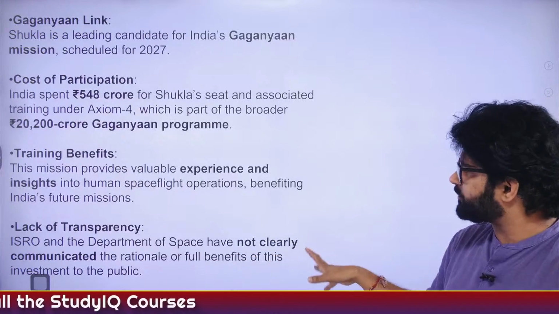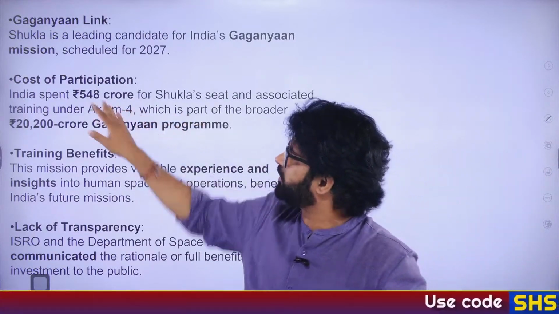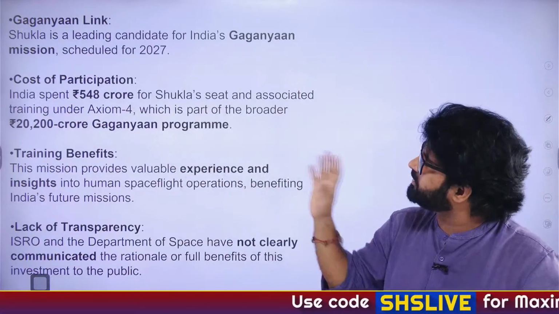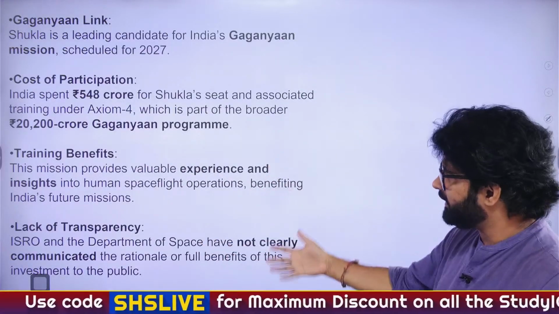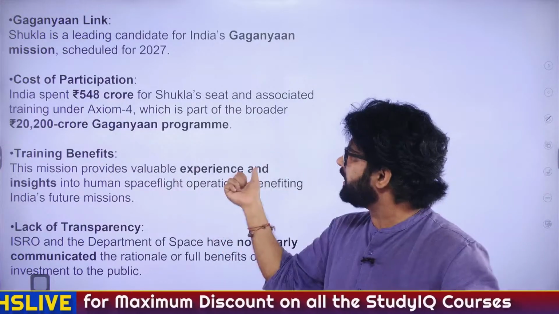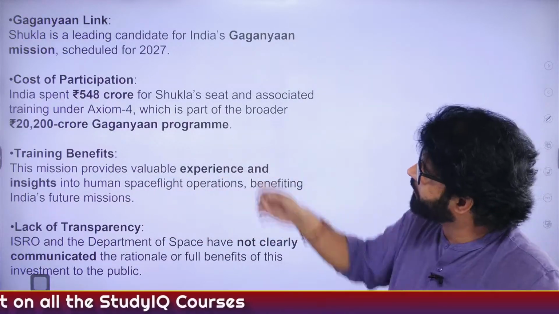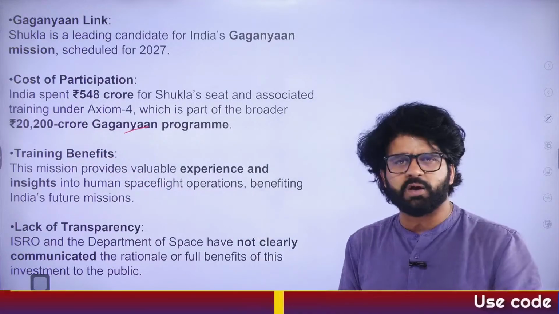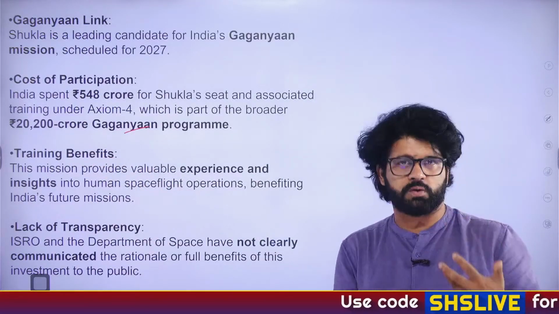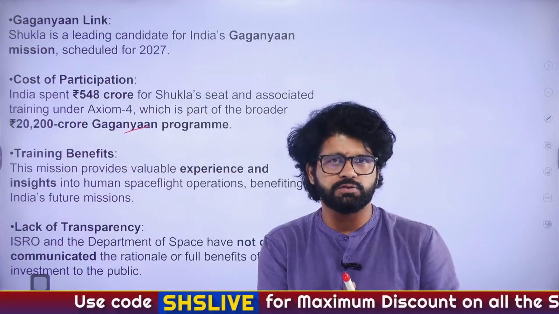ISRO and the Department of Space have not clearly communicated why they have given so much money, 548 crore, for Shukla sir's seat. We love it, we welcome it, but we need some more clarity on what else will be done. Yes, it will provide experience and insight into human space flight. We need it for the future Gaganyaan program, which will be 20,200 crore in 2027. But what more is Shukla sir going to do? Maybe that's an internal thing, and maybe that is not to be divulged.